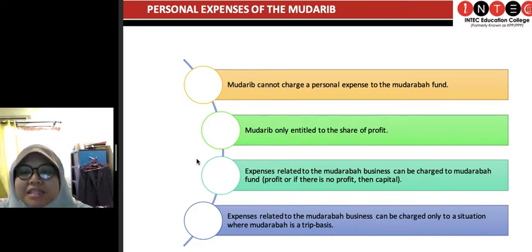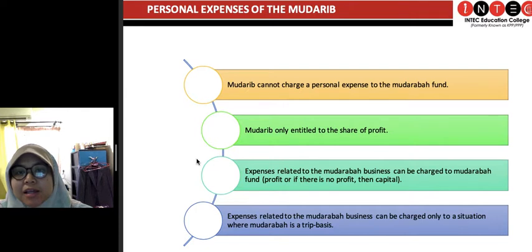Mudarib are only entitled to the share of profit bila dia nak dapat hak dia. And the capital is totally 100% solely for the business, not for his personal expenses. He is only entitled to the profit at the end of the tenure, if the business gains profit.